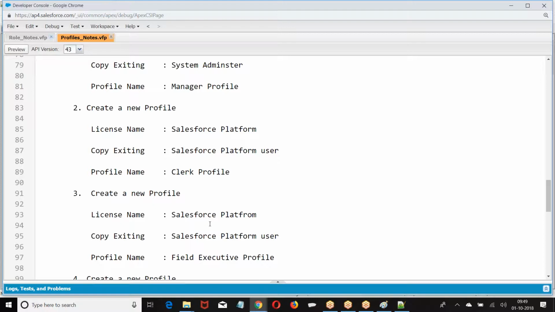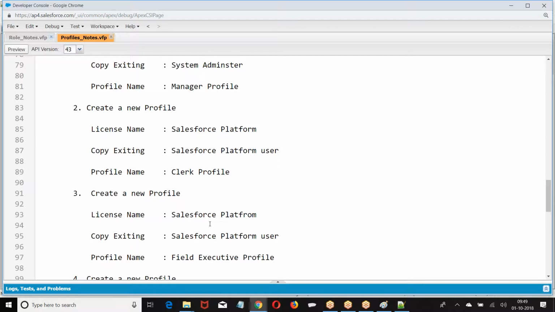Yes. It's regarding the custom profile. To create a custom profile, we need to copy the existing profile. So is the existing profile that you're talking about the standard profile? I told you, you have to copy any one of the existing. I didn't say copy the standard profile.